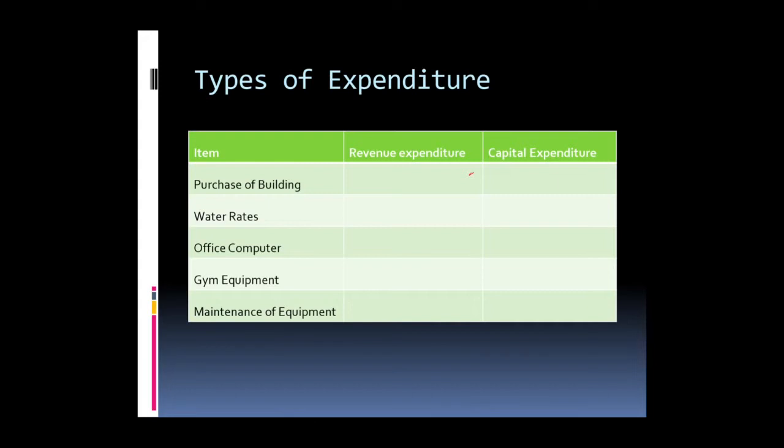If you look at this table here, you notice that we have different types. So let's just do it together. Purchase of a building, of course, is capital expenditure. The building is a fixed asset. It's something that we own and it's not for sale. All these terminologies will be covered more in chapters 23, 24, and 25. Water rates, of course, are revenue expenditure. It's an expense. An office computer, we consider as capital expenditure. Gym equipment, of course, is capital expenditure. Maintenance of the equipment is also capital expenditure, as it is a payment for maintaining the fixed asset.